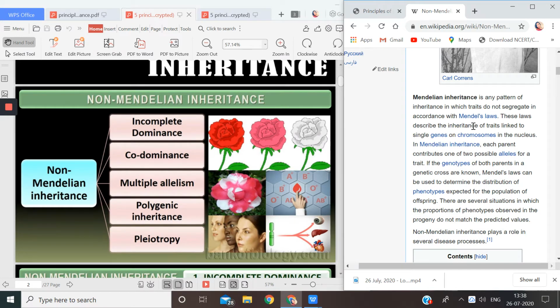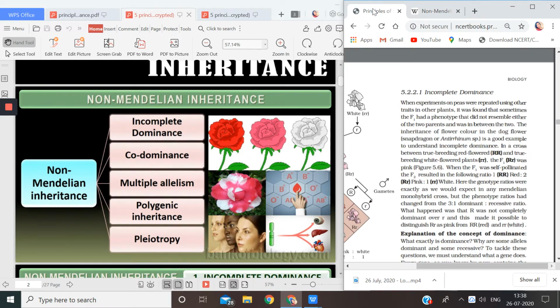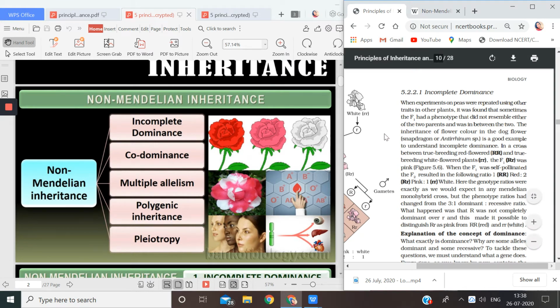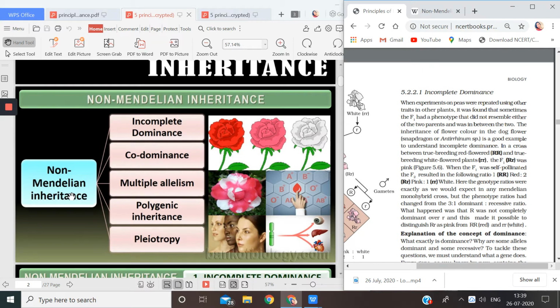These laws describe the inheritance of traits linked to a single gene on a chromosome in the nucleus. We will be discussing all these things now. So I just wanted to show you what non-Mendelian inheritances are. Again, to put stress on these words: non-Mendelian inheritances mean those traits which do not follow Mendel's law.